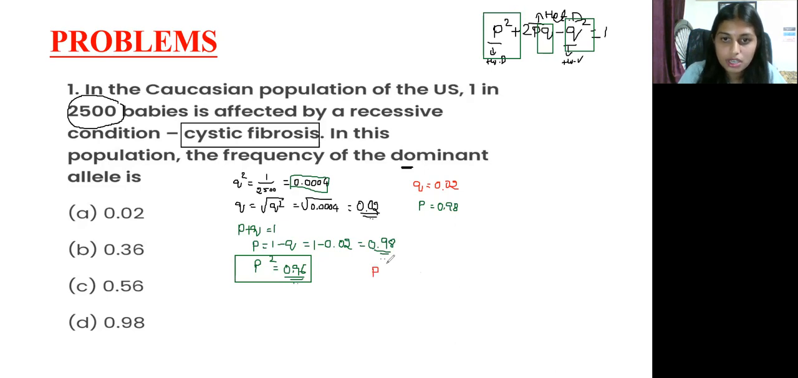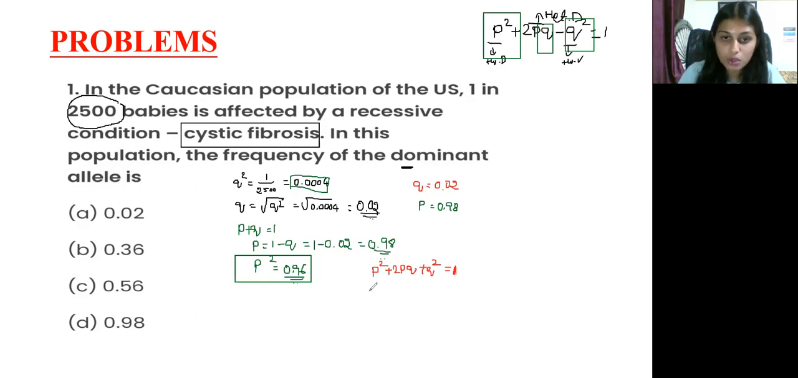What is the equation? P square plus 2PQ plus Q square. We already got the answer, but to verify it, we have to substitute the values into this equation, because the total has to come to 1. If it doesn't come to 1, that means your problem is wrong.